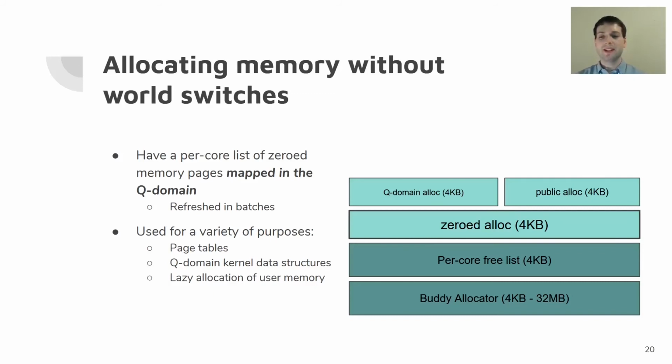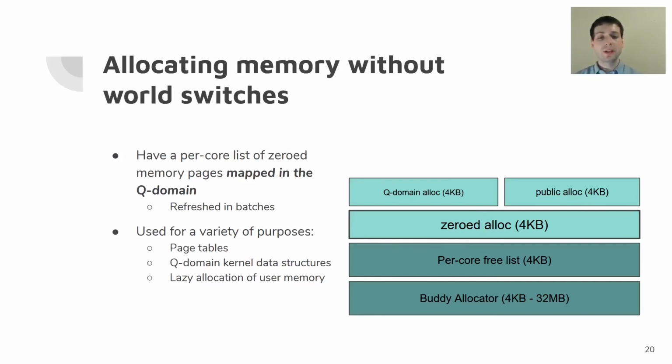These pages aren't themselves in the Q domain, so you cannot just access their physical memory from the Q domain. You get a page fault and switch to the K domain if you tried to. However, we know the address that they're located at from the list. And what this gives us is that since we know the pages are entirely zero, and we know their virtual and physical addresses, we can map them into the Q domain and know that we're not leaking any secrets when we do it, because we know the pages are zero.